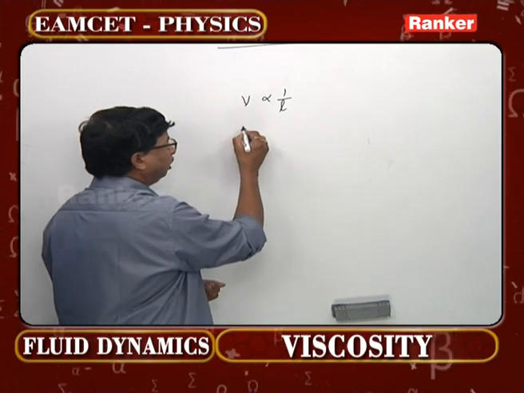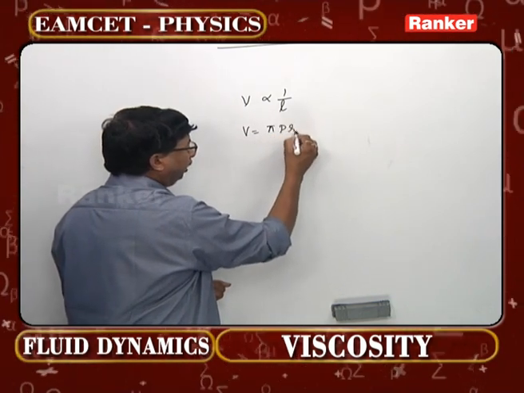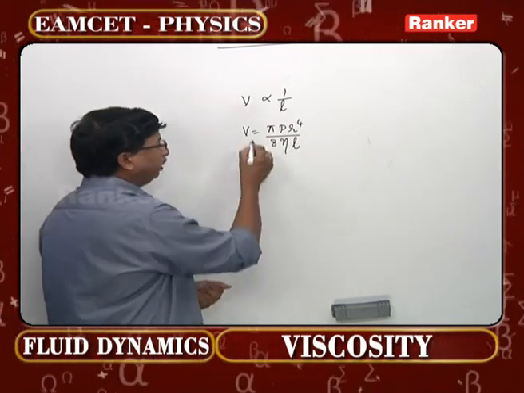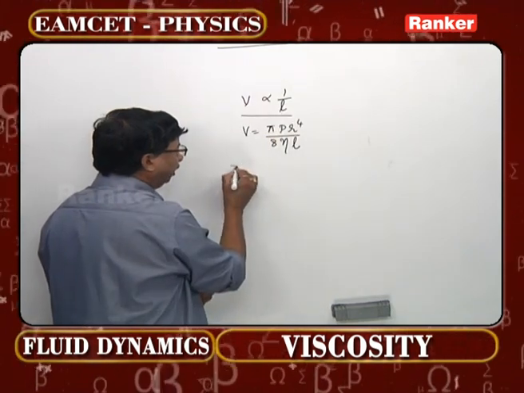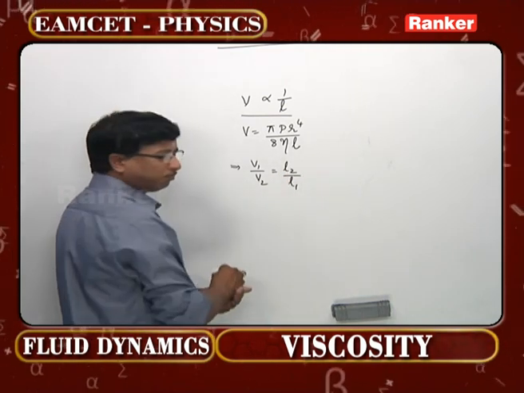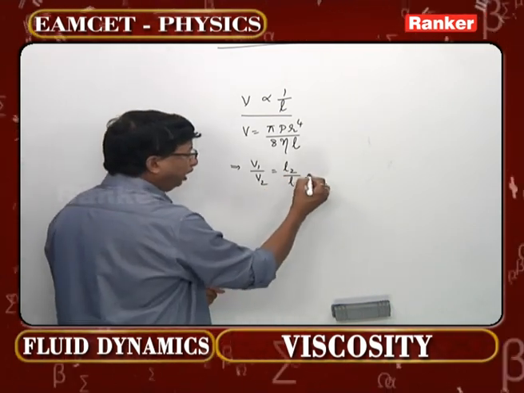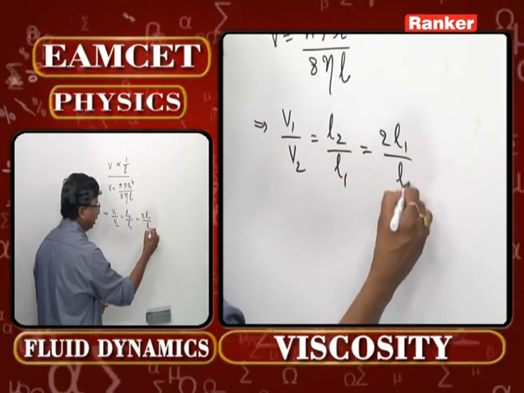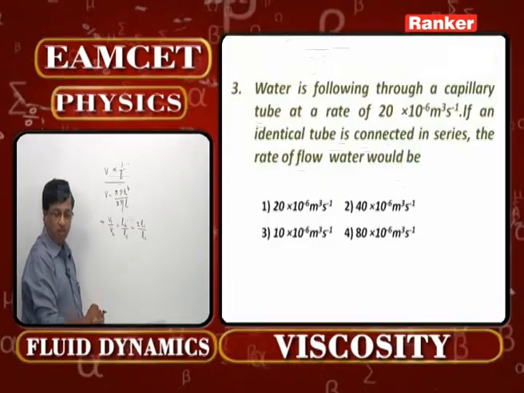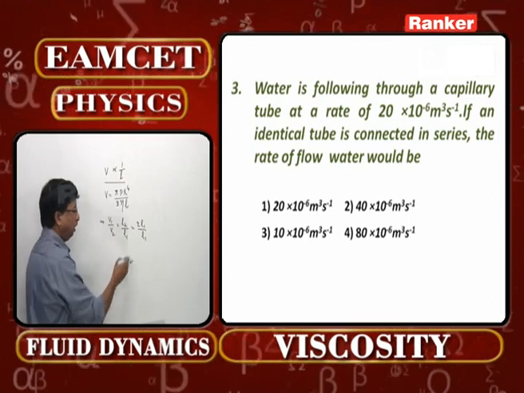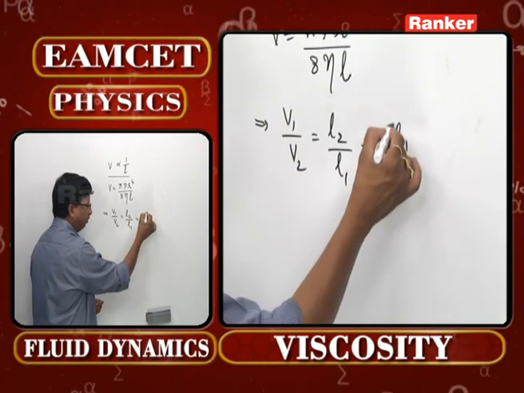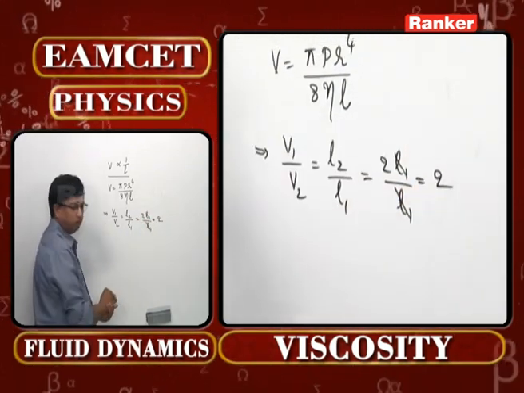What you people can understand once again, V is equal to pi P r power 4 by 8 eta L. That is the concept. So when you write V is inversely proportional to L, can't you just write V1 by V2 is equal to L2 by L1? Now you can certainly understand L2 in this case is 2L1 because both the tubes are of the same length, same area of cross section. Thereby L plus L now becomes 2L. If I take initial length as L1, the present length will be 2L1 over here, where L1 gets cancelled and you are left with 2 there.